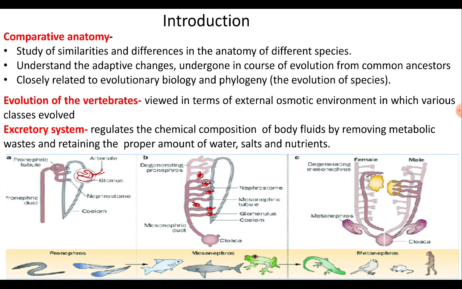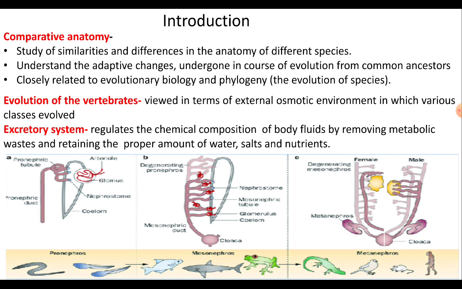When you see the evolution of vertebrates, it is a fascinating story which is woven in terms of the external osmotic environment in which various classes have evolved, where freshwater, marine and terrestrial habitats pose different problems for the maintenance of internal water balance and the excretion of nitrogenous waste.